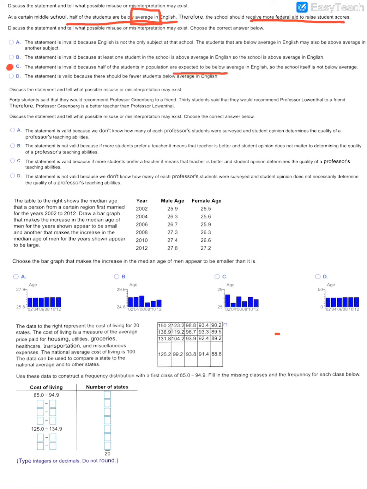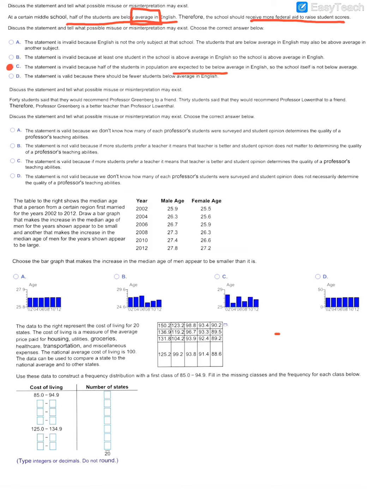So maybe 40 students did recommend Greenberg, but maybe that was only out of 400. Whereas maybe we only surveyed 50 of the other students in the other professor's class and 30 of the 50. So you've got to know how many were actually surveyed. You can't just say 40 versus 30.